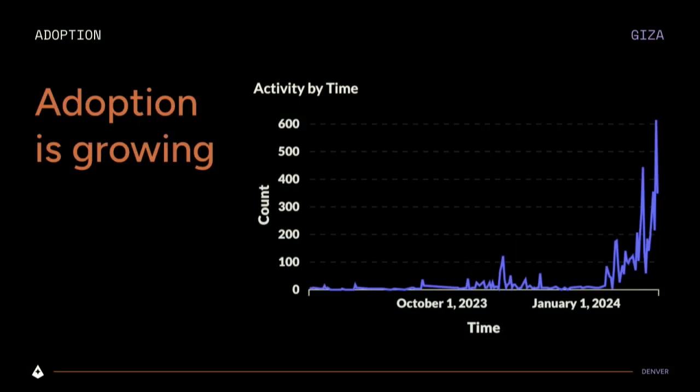Here, what you can see is how the adoption of our framework is growing. As I told you, we released very recently our new product, which is called AI Actions, which is how to simplify and abstract away all these complexities of operating with ZK, and of building with these verifiable programming languages like Cairo, for example.